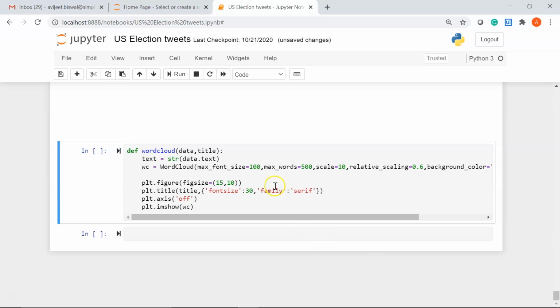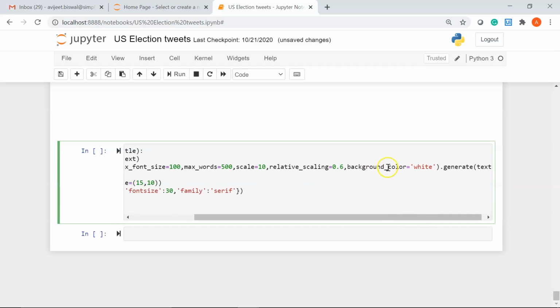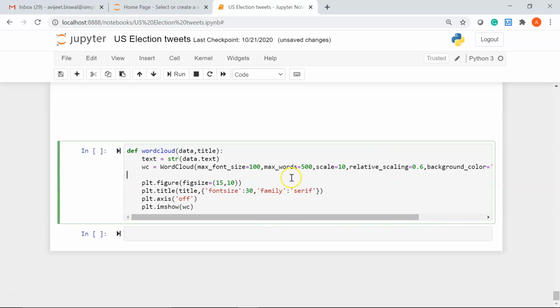Alright, finally let's see how to create a word cloud. Now, word cloud is a method to show which words are most frequently occurring among the given text. I have defined a function called word cloud, you can see here, and it has two parameters, data and title. Inside the built-in word cloud function, we have mentioned the max font size, the maximum words, scale value, there's also background color which is white. Okay, let's run it. Now this will create a word cloud.